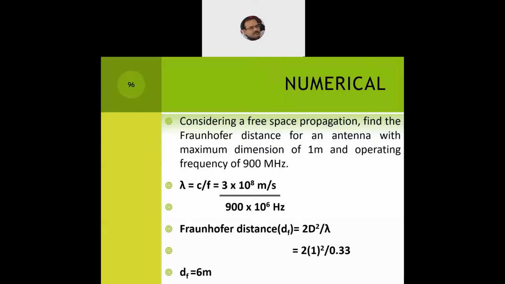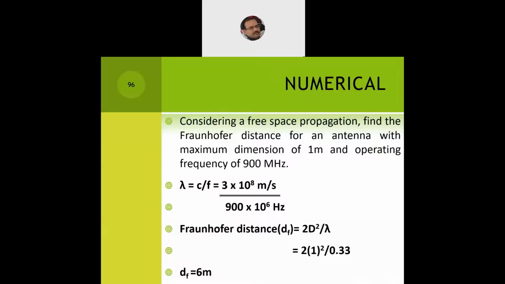Now there is a whole lot of theory also in this free space propagation model. I have cut it down because the subject would become more of a communication systems subject. So I've picked up what is relevant from the cellular telephony point of view. One thing I found very good for free space propagation: if the dimension of the base station is given to you, and you need to compute this distance, that distance is called the Fraunhofer distance in a free space propagation model.